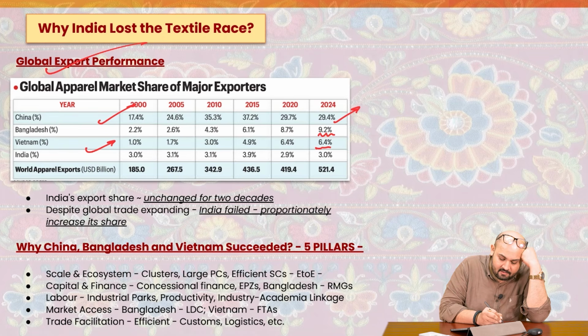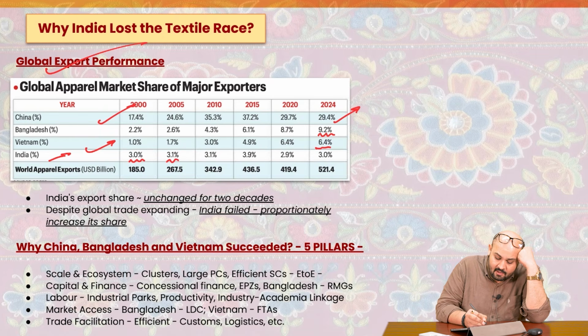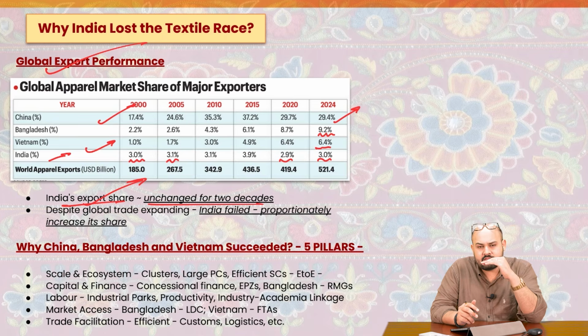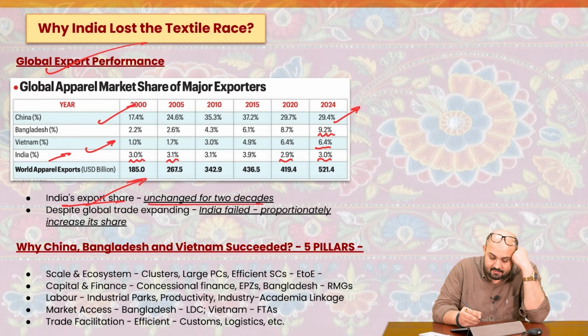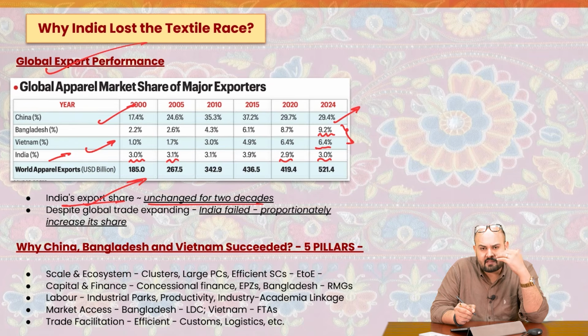Look at what the numbers for India are. It was almost 3% in 2000, 3.1% in 2005, again almost 3% in 2020. Stagnant. India's export share is unchanged for almost 2 decades. It's stagnant at 3%. And look at this for Bangladesh and Vietnam. These countries have exploited this particular domain, and now they are acting as major exporters of textiles and apparels around the world.